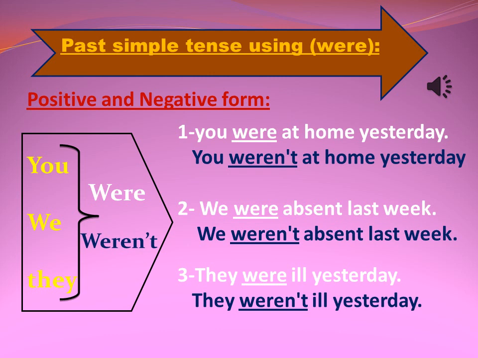Number 1, you were at home yesterday. The negative: you weren't at home yesterday. Number 2, we were absent last week. The negative: we weren't absent last week. Number 3, they were ill yesterday. The negative: they weren't ill yesterday.